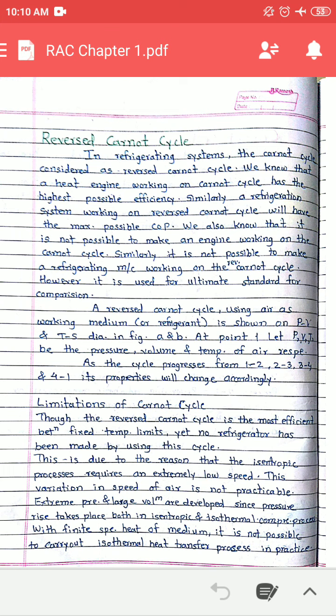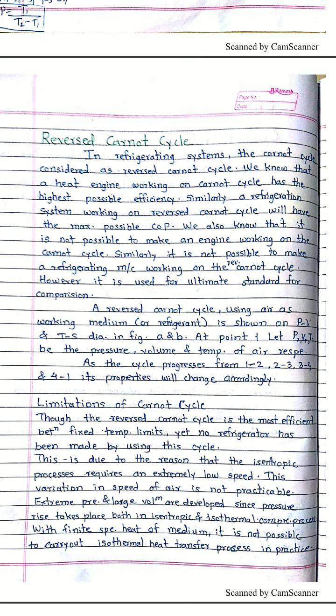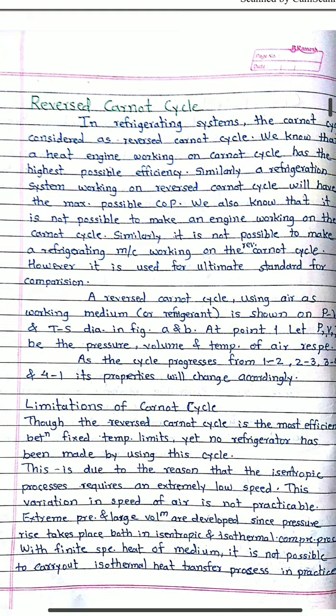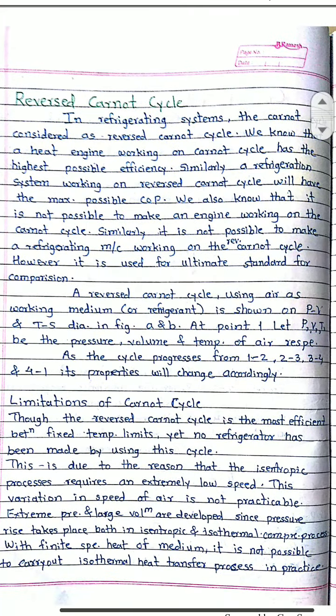But in the last part we discussed the difference between a heat engine and a refrigerator. A heat engine and a refrigerator are opposite to each other. So if the heat engine working on a Carnot cycle gives the highest efficiency, then the refrigerator working on a reversed Carnot cycle will give the highest COP, because for the refrigerator COP is the performance measure.